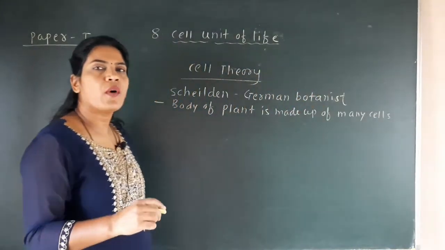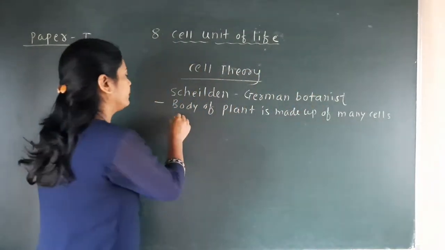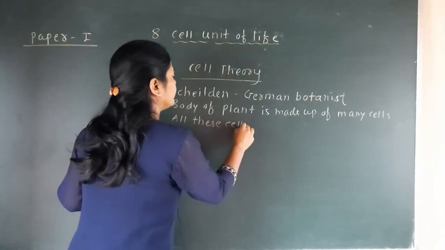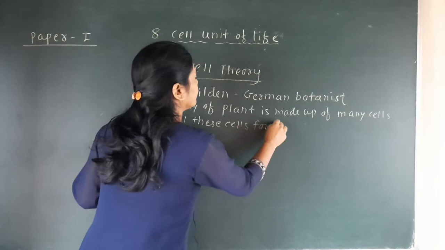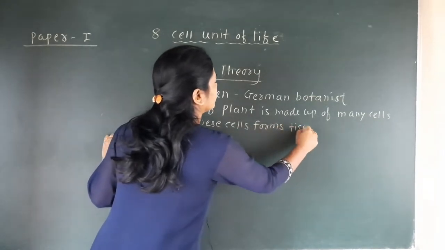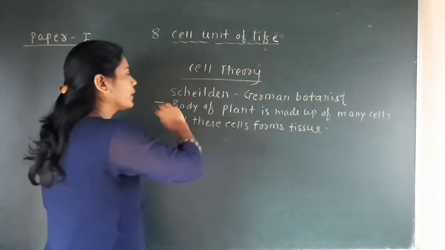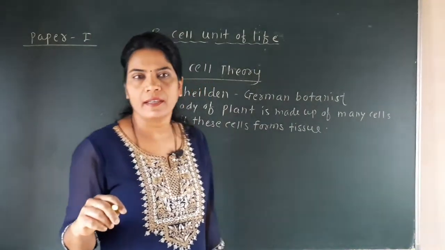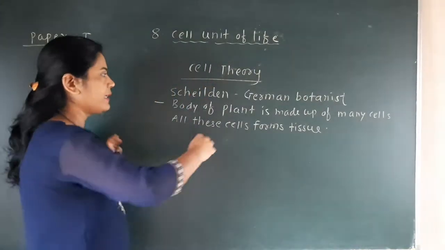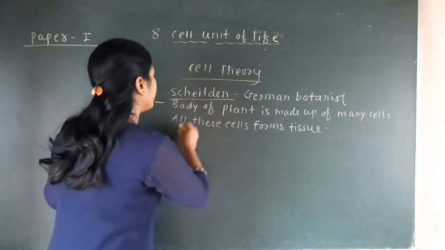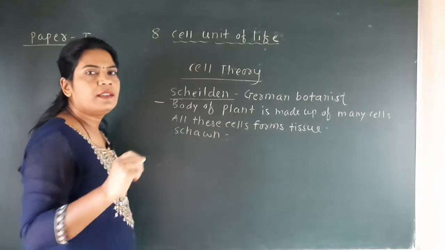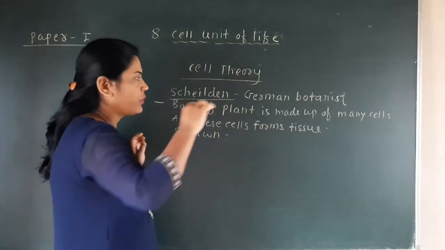All these cells form the tissues. Okay, this is about the hypothesis of Schleiden. Now, the next scientist is Schwann, who is a British biologist.